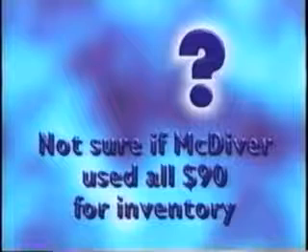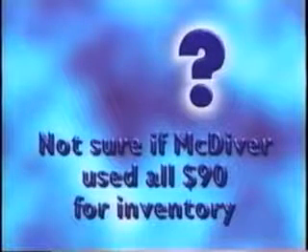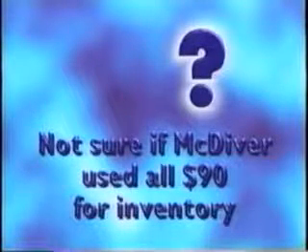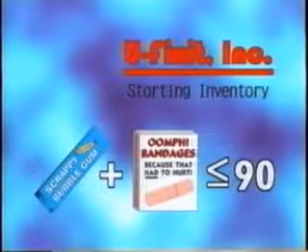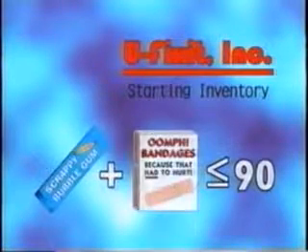In this hypothetical case, if we are not sure that MacDiver used all $90 to purchase his starting inventory, then we can say that the sum of the number of packs of bubblegum and boxes of Band-Aids MacDiver purchased was less than or equal to 90. This can be written as x plus y is less than or equal to 90.